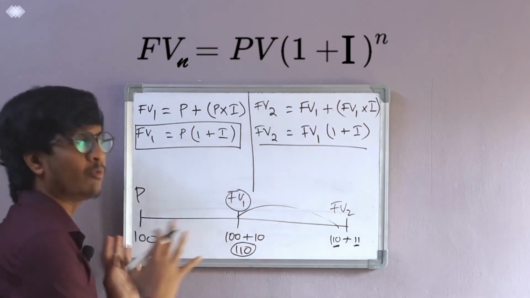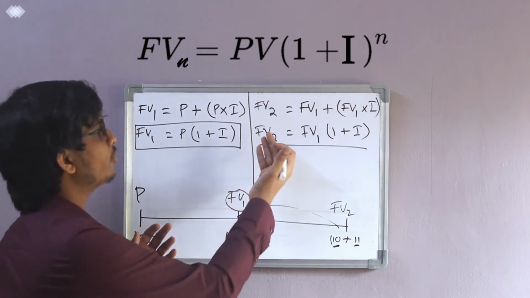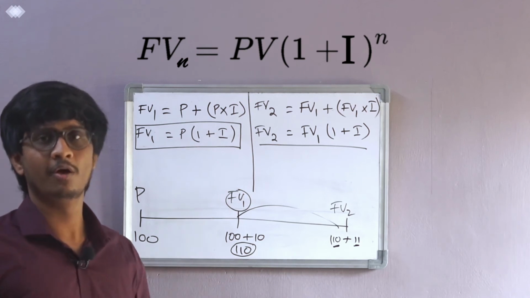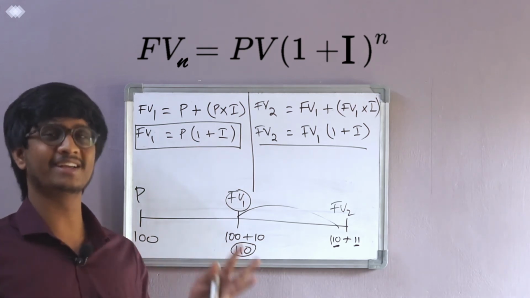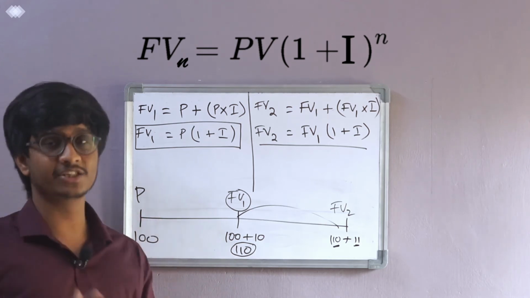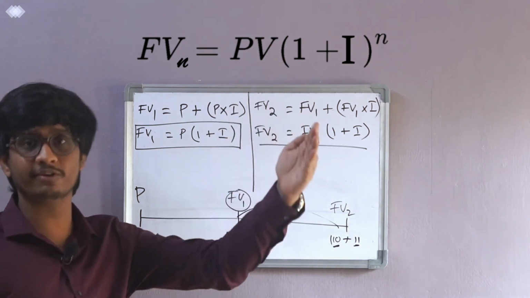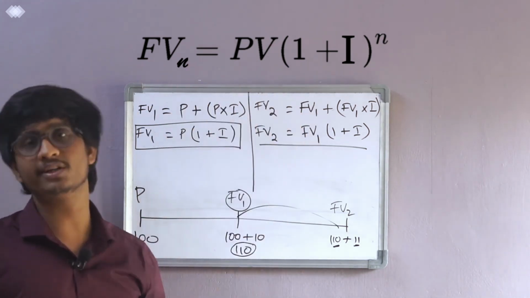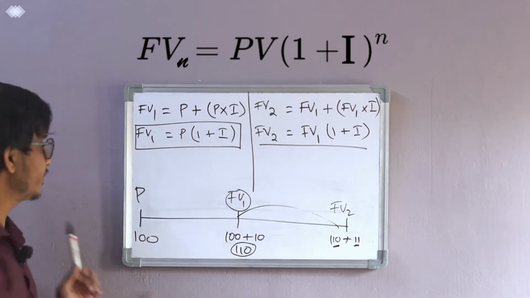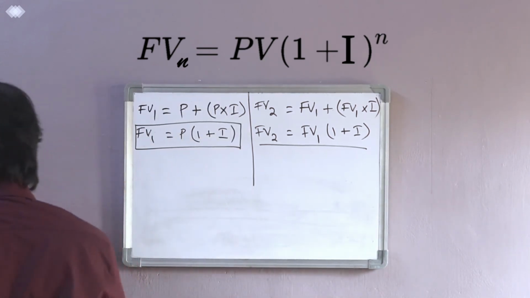If this is a small sum, you can manage by calculating the previous future values. If I want to know future value 2, I can calculate future value 1, and again calculate future value 2. But if in an exam they ask for future value of 26, that will be challenging, because you have to calculate future value 1, 2, 3, and so on till the 25th. Only then can you calculate future value 26. So instead of doing all this, you can just substitute in the formula.